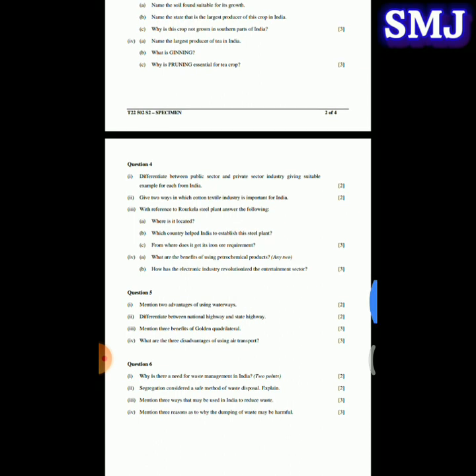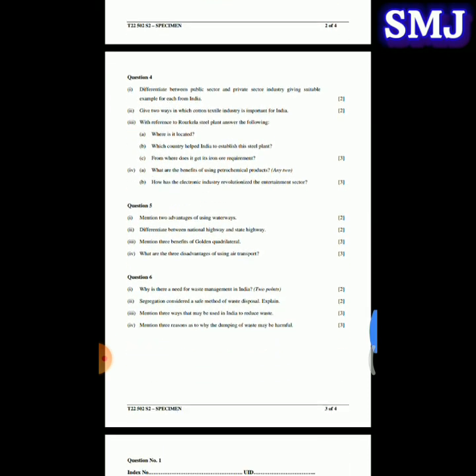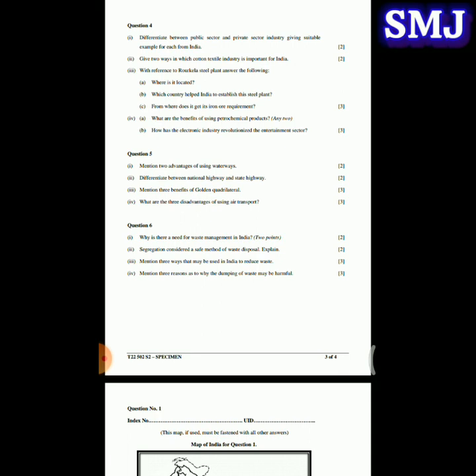Next question. Why is pruning essential for tea crop? So the answer is pruning encourages the growth of new shoots with softer leaves. Next question number 4. Differentiate between public sector and private sector industry, giving suitable example for each from India. So the examples of public and private sector industries are: first, public sector. So the first example is Bharat Heavy Electrical Limited, and the second example is Durgapur Steel Plant. And the example of private sector industries, first one Bajaj Auto, and the second one is Tisco.